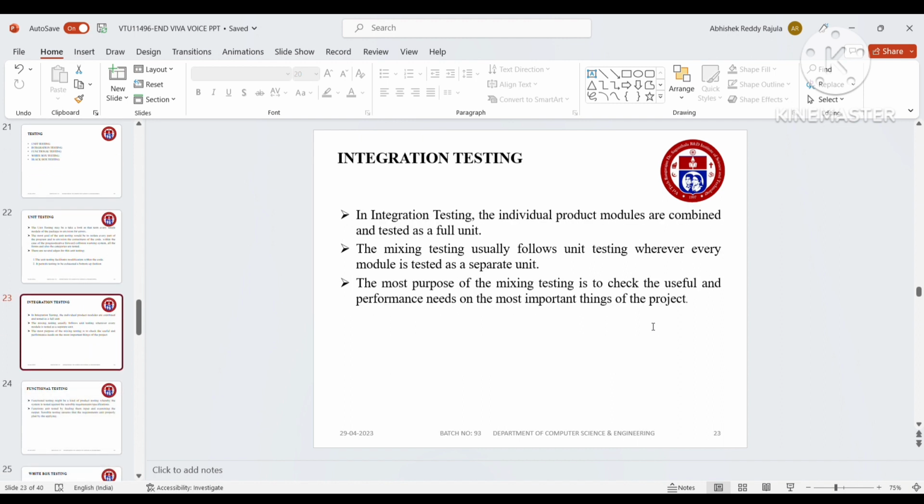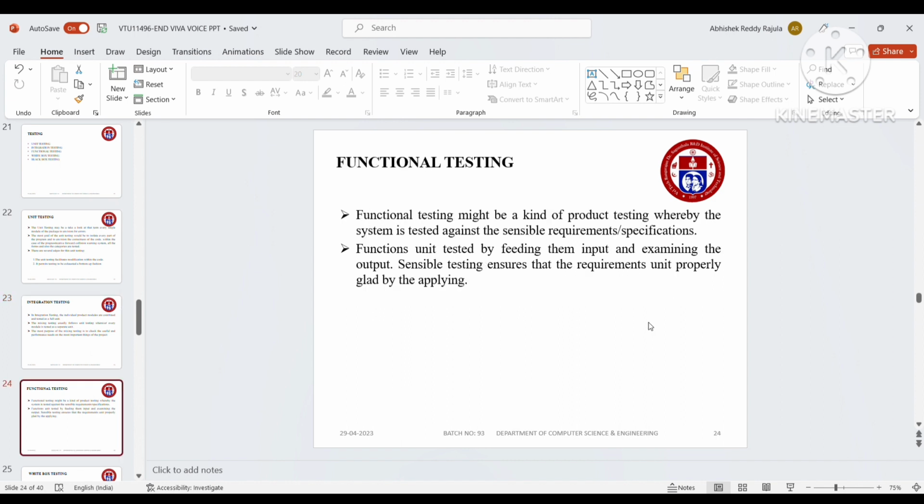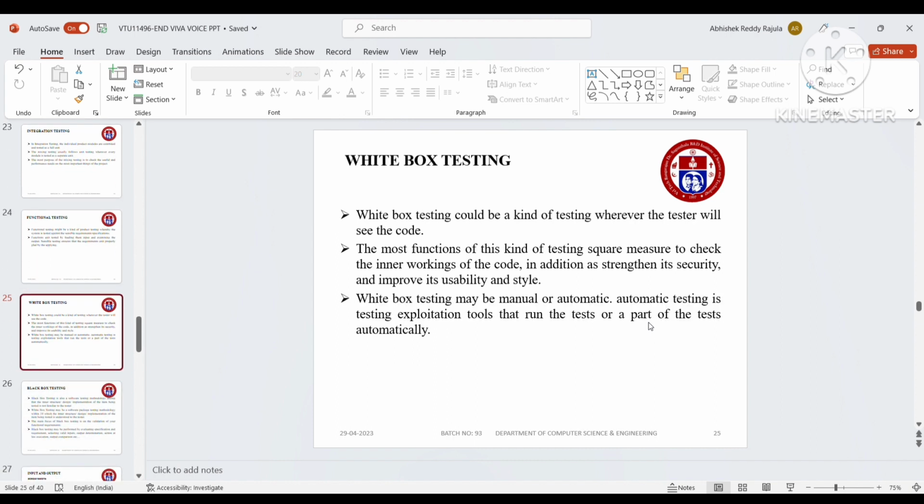Integration testing is where the individual product modules are combined and tested as a full unit, and it usually follows unit testing, where the module is tested as a separate unit. Functional testing is a kind of product testing whereby the system is tested against the required specifications. White box testing is a kind of testing where the tester can see the code. The main function of this kind of testing is to check the inner workings of the code. In addition, it strengthens its security and improves the usability of the design.